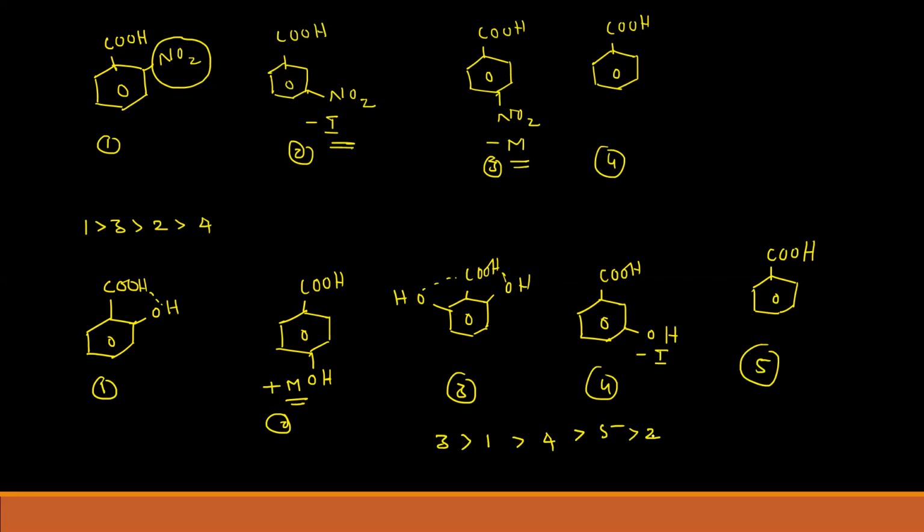And we'll discuss one more example on this one. So this is COOH, CCl3.